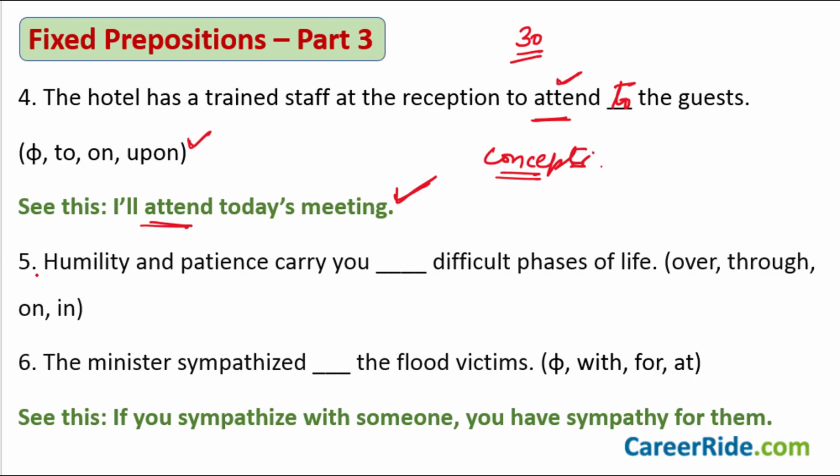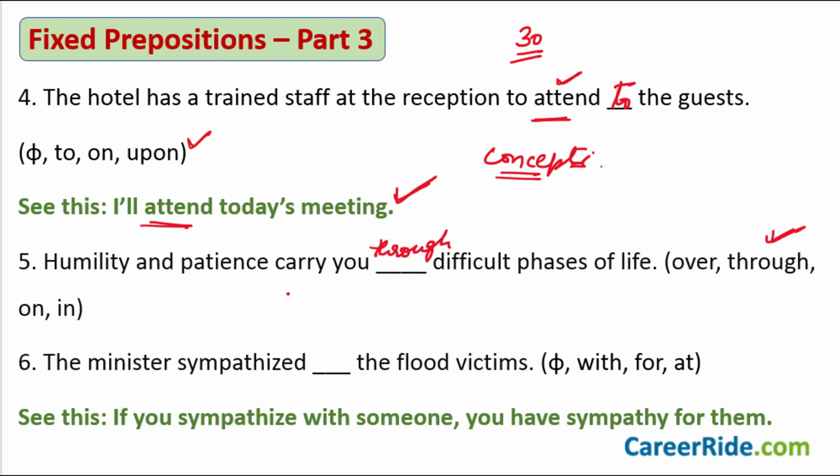Sentence number 5. Humility and patience carry you dash difficult phases of life. The options given to you are over, through, on, in. Now, humility and patience carry you through difficult phases of life is what you would say. Why?